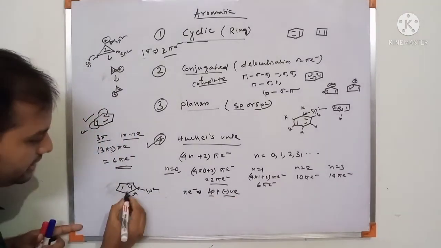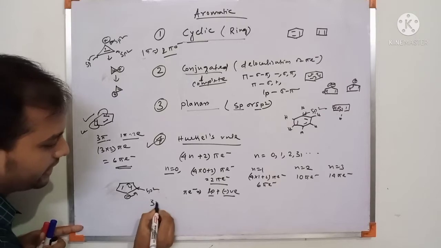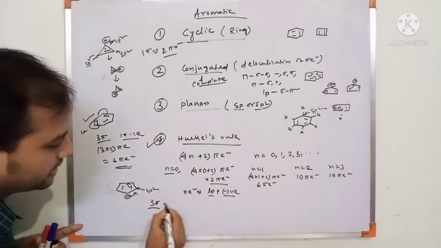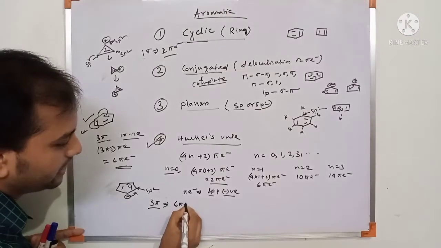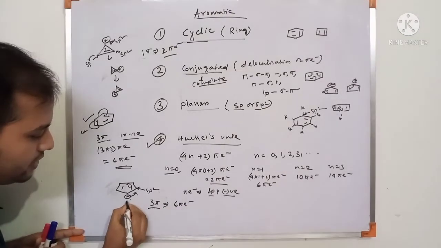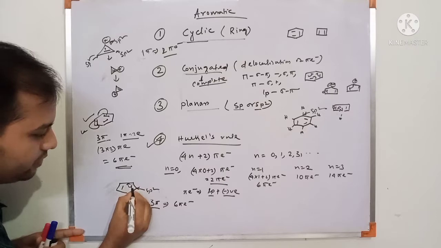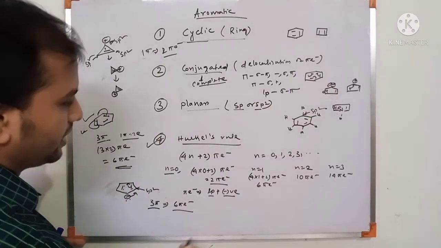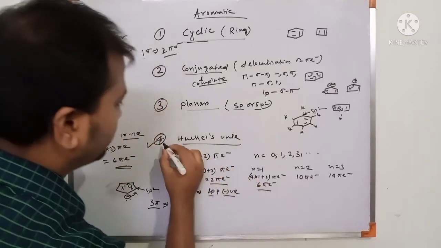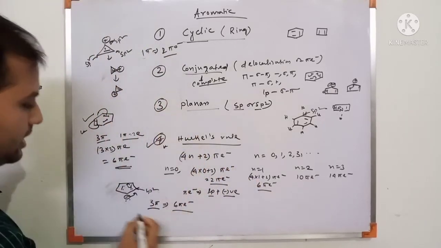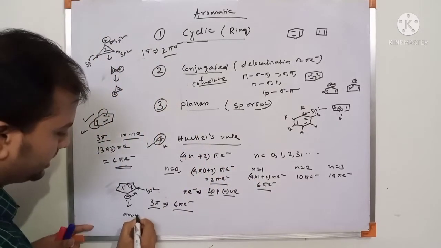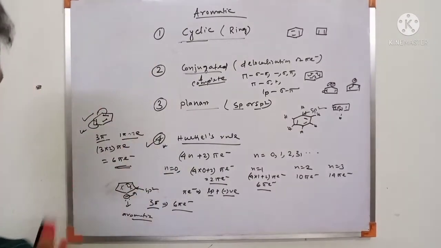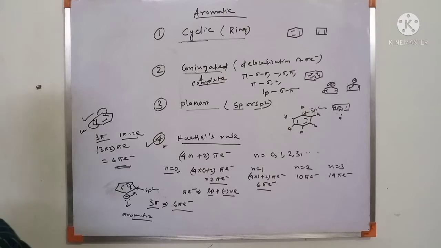So there are 1 pi, 2 pi, and the negative charge as 1 pi. So there are 3 pi, which means a 6 pi electron system. The negative charge has 2 electrons, and each pi has 2 electrons. So there is a 6 pi electron system. This follows Huckel's rule. So this is our aromatic compound. These are aromatic compounds. Another example, the pyrrole system.